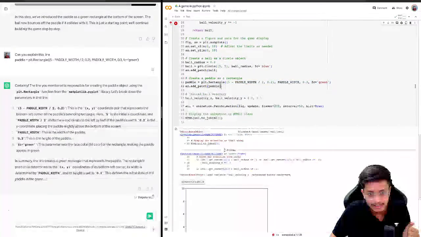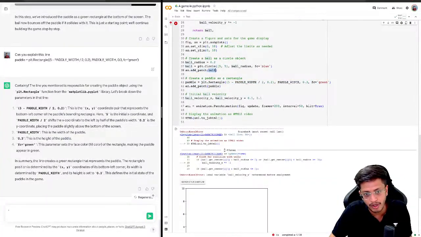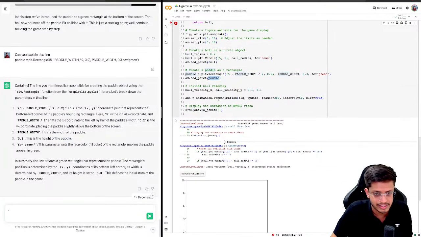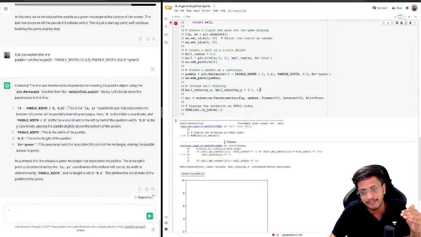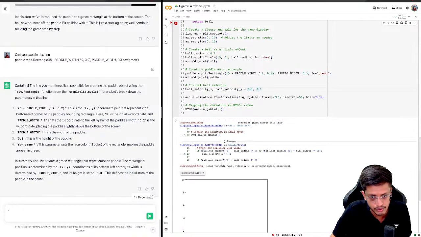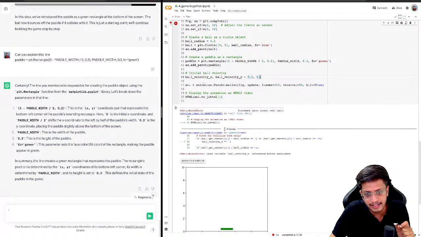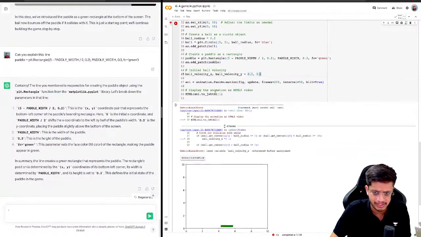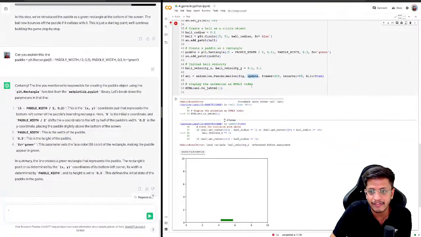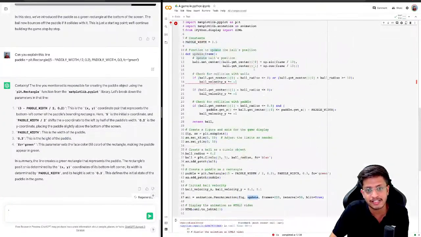Then firstly we added a patch of ball, then we added a patch of paddle, which is great. Now we have a few more constants like initial ball velocity. So ball velocity in x direction is 0.1 and ball velocity in y direction is also 0.1, which is cool. Then we need to update the animation, which is good. But we now have changes in the update function as well.